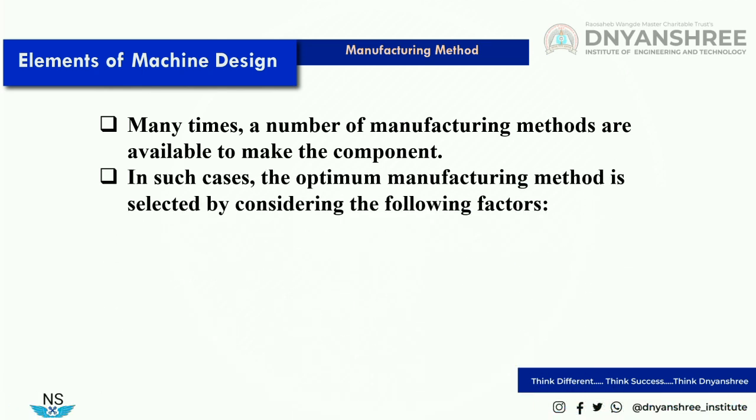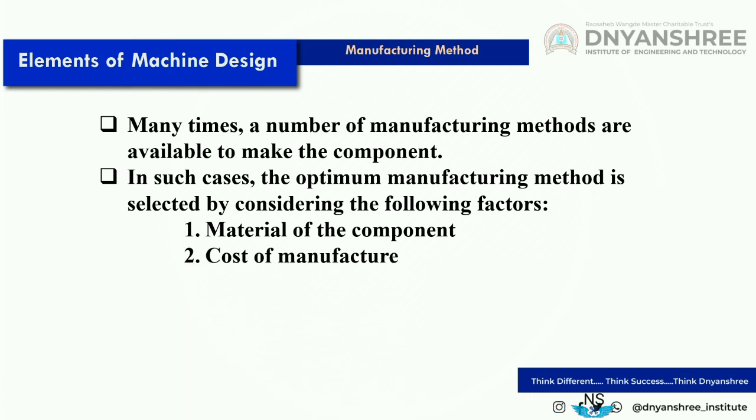In such cases, the optimum method is selected by considering five factors. One is the material of the component. If the material is cast iron, then casting processes can be selected. Second is the cost of manufacture.